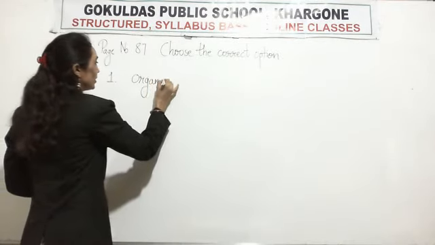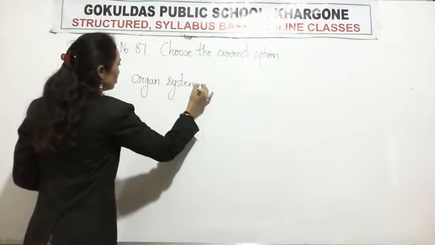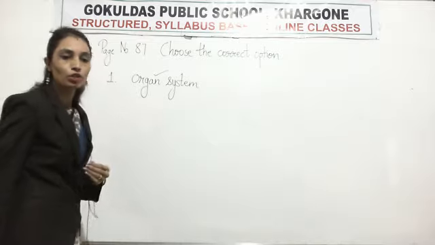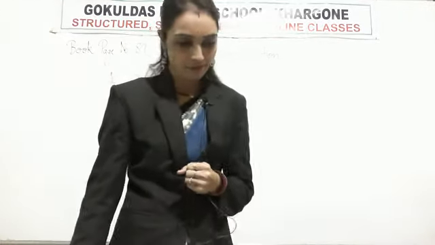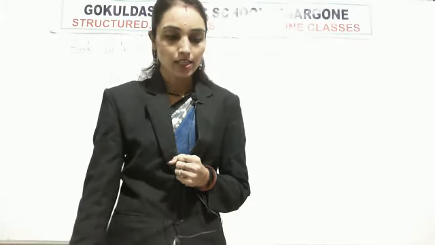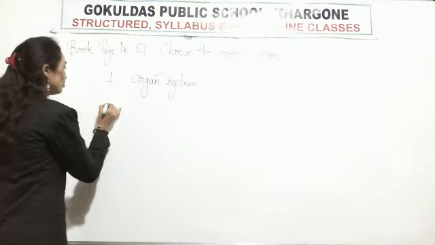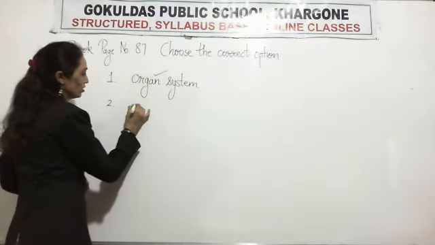Tick on organ system. A group of organs join together to form an organ system. Then second one, the skull is made up of 22 bones.